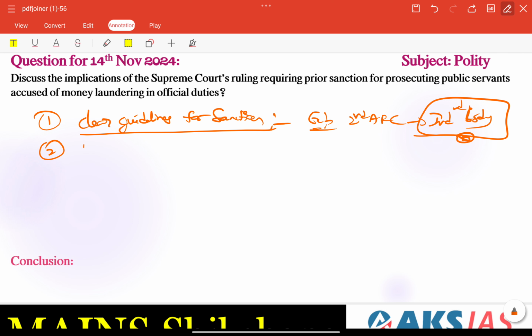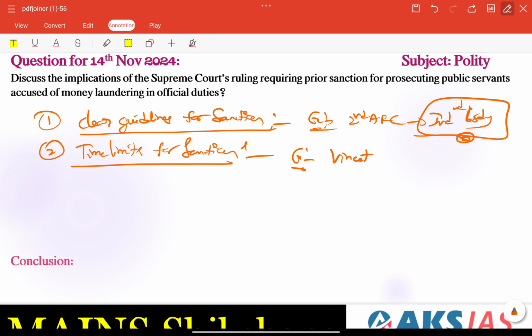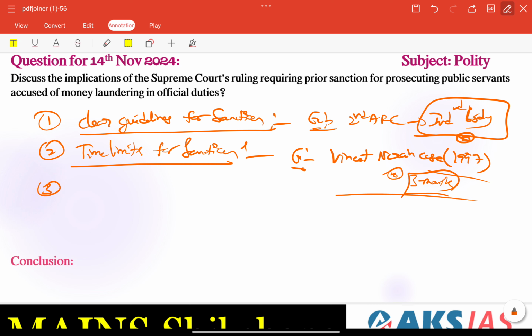Another needed measure is time limits, right? Time limits for sanction. First of all, clear guidelines for sanctions. Second point, time limits for sanction, because we need to set clear guidelines or deadlines, especially for granting or denying sanction, to avoid unnecessary delays in investigations. For example, we can take here the Vineet Narain case, that is in 1997. It mandated that sanction requests should be decided within 3 months, right? So very relevant example.